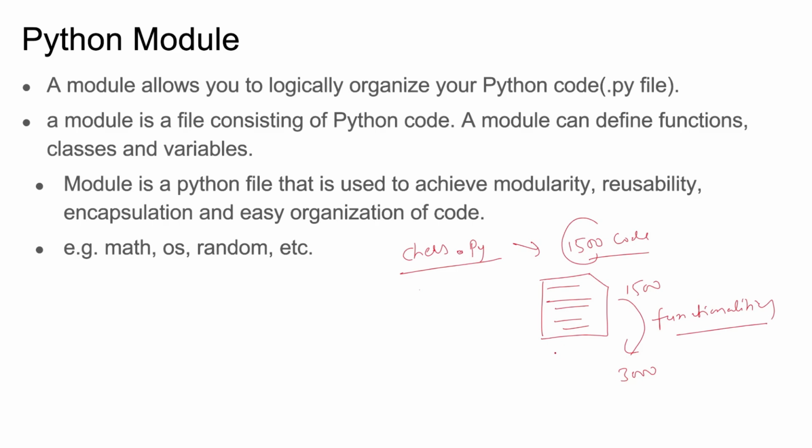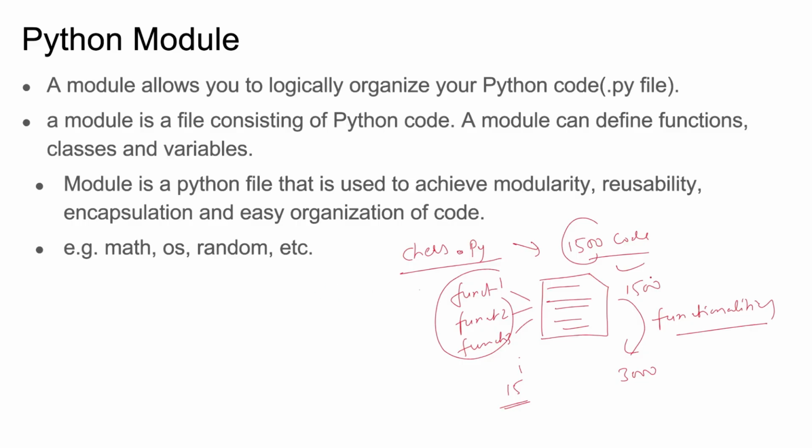Right now, yesterday when we were writing code, we were writing 4 line, 6 line, 8 line code, right? But when your code lines are increasing, you have multiple functions: Function 1, Function 2, Function 3, and so on. Suppose you have 15 functions inside this, and you can group these functions into different categories. So instead of keeping the whole code in a single file, you can create multiple modules, right?